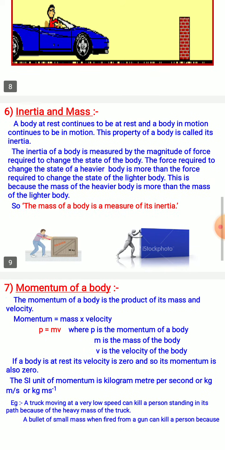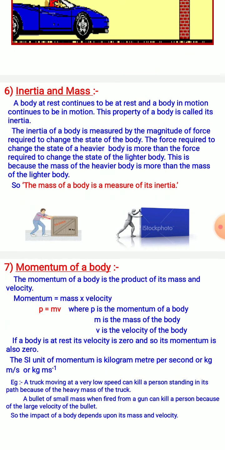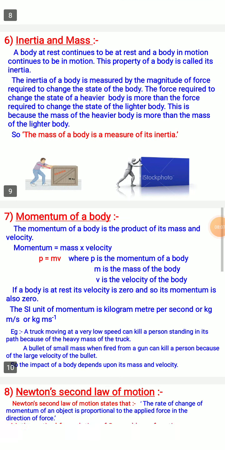The force required to change the state of a heavier body is obviously more than the force required to change the state of a lighter body. Hence we say that mass is a measure of inertia.